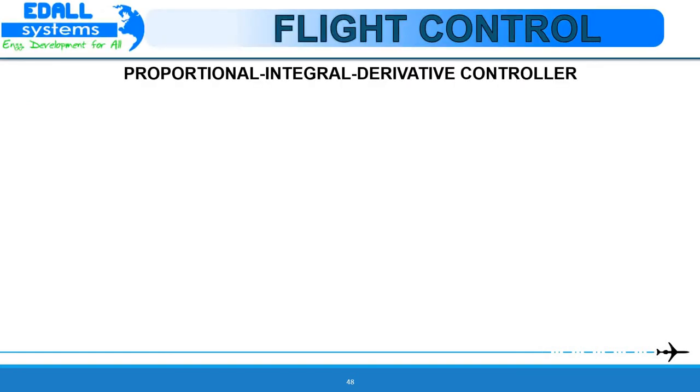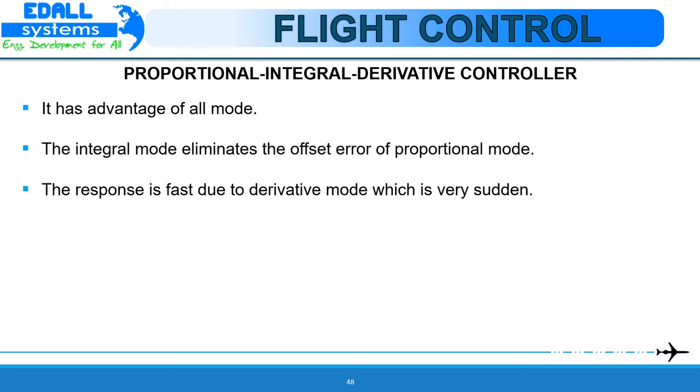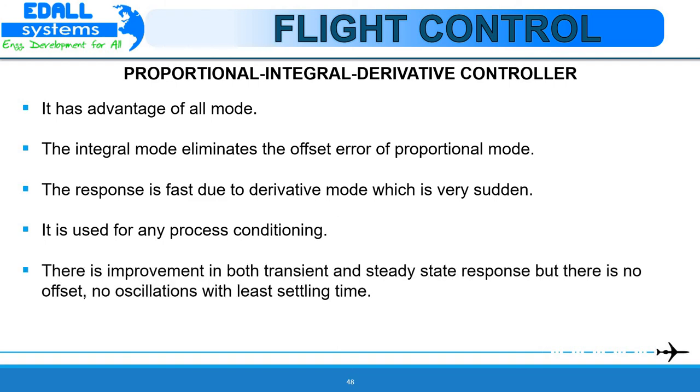Next is the proportional integral derivative control. It is the composite controller including the combination of proportional, integral and derivative control modes. It is called the PID control mode, and the controller is called a three-mode controller. It is very complex to design but very powerful in action. It has the advantages of all the modes. The integral mode eliminates the offset error of proportional mode. The response is very fast due to the derivative mode, which is very sudden. It is used for any process condition. There is improvement in both transient and steady state response, but there is no offset, no oscillation, with least settling time.